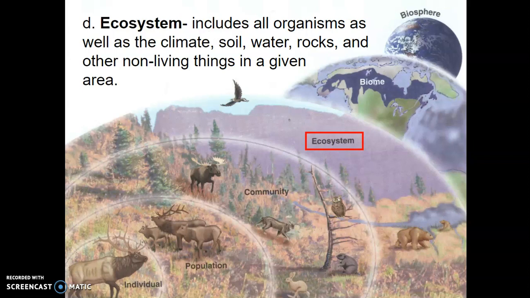You'll even hear some people talk about that the human body is an ecosystem because, yes, we are living, but there's bacteria that lives within us. There's water and liquids and things like that. Now, water is not a living thing. This is always a question I like to bring up, and we'll probably talk about it tomorrow in class. But water is not a living thing. The human body has all of these different components, so in itself could be an ecosystem, especially if you were wanting to study some type of bacteria that maybe lives in the gut of humans. Okay, so an ecosystem isn't defined by size, but instead by living and non-living factors living there. Okay, or being there, because non-living things don't live.